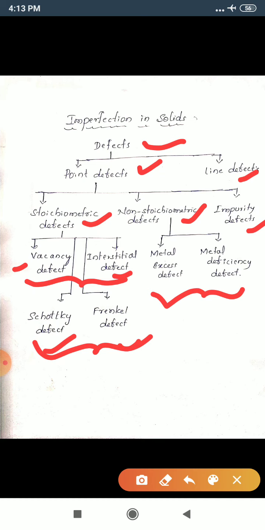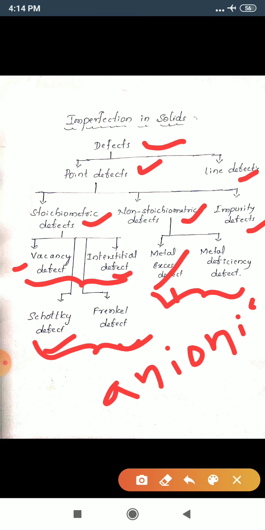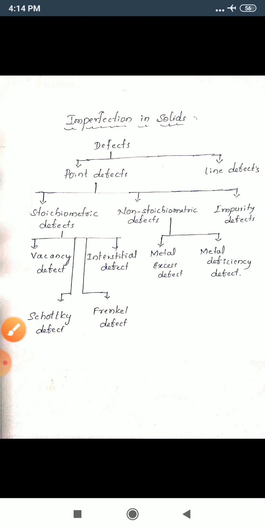And again, this metal excess defect arises due to two reasons. One is due to anionic vacancy. Second one, due to extra cation. So this is about the classification of defects. Now let us study one by one with the definition.